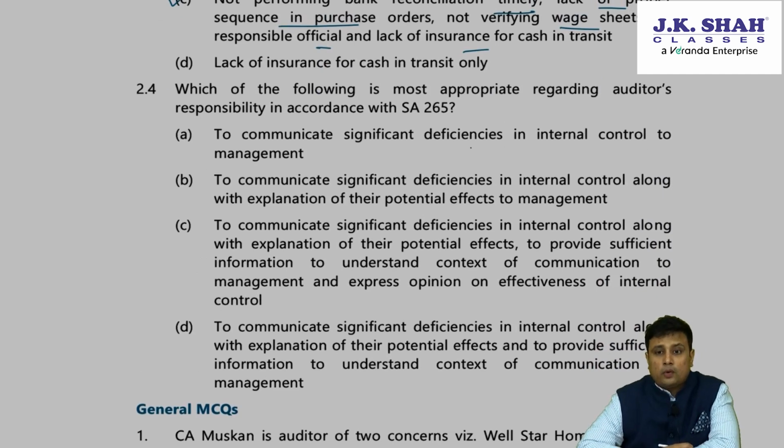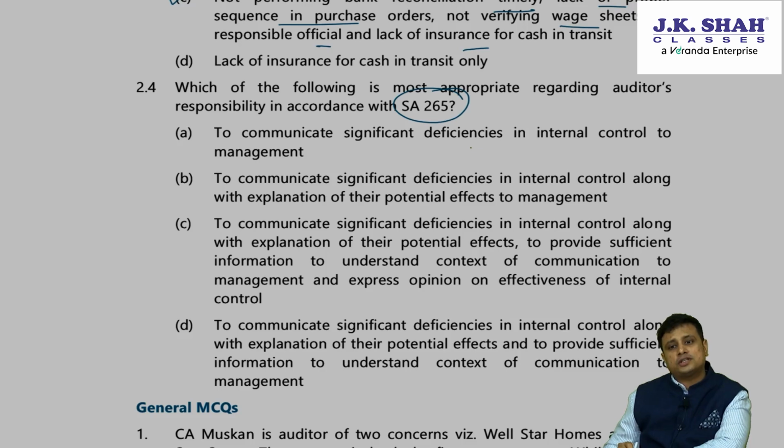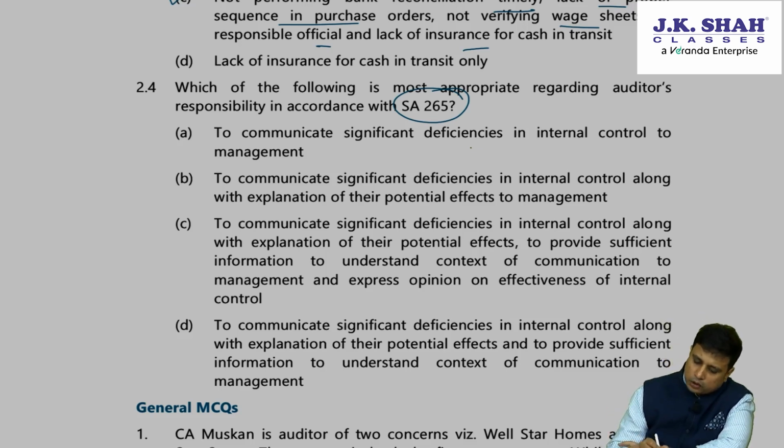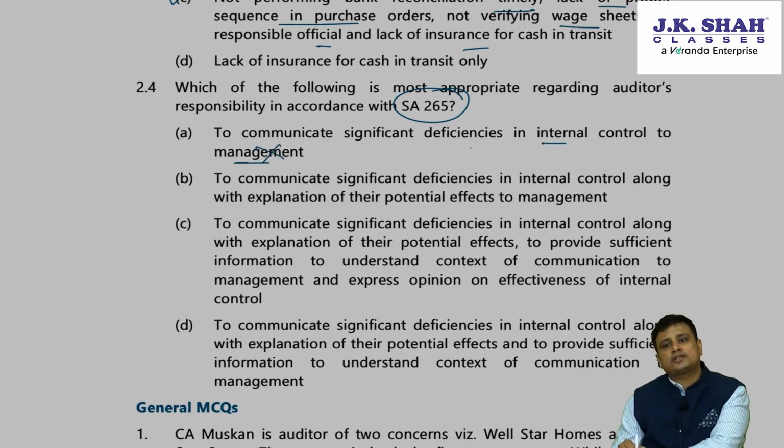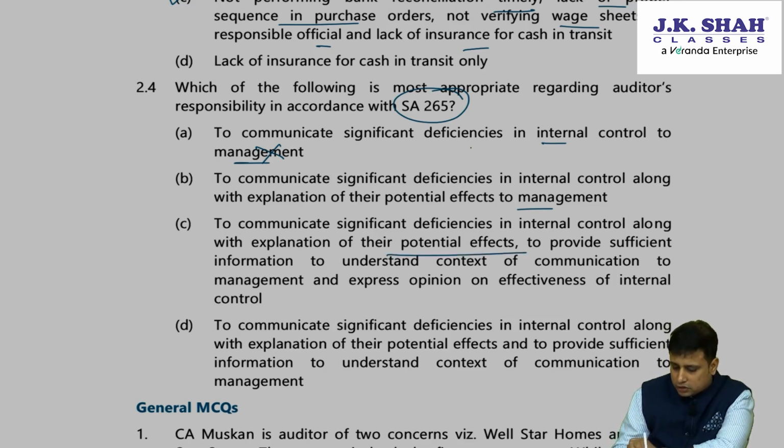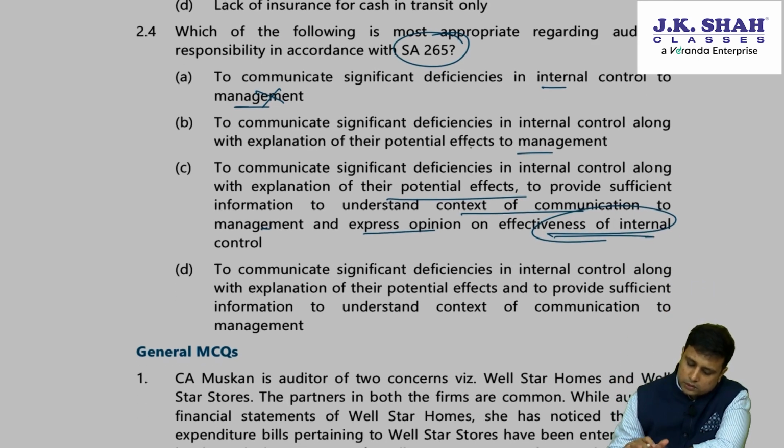Last, which of the following is the most appropriate regarding the responsibility in accordance with 265? What is 265? Communicating significant deficiencies in the internal control to those charged with governance. To communicate significant deficiencies in internal control to management? No. To communicate significant deficiencies in the internal control along with their explanation to the management. Next, to communicate significant deficiencies in the internal control along with explanation of their potential effect. To provide sufficient information to understand the context of the communication, management, and express opinion on the effectiveness. No, we do not wish to express an opinion here.